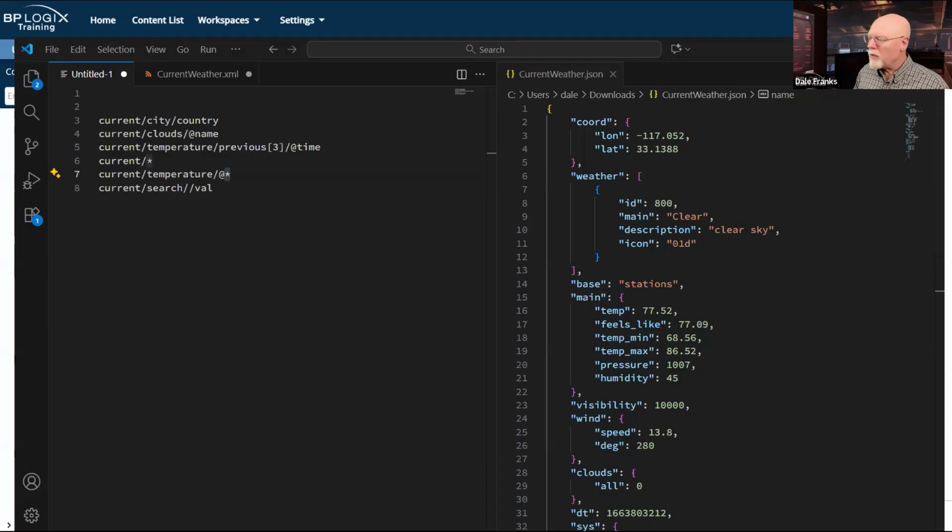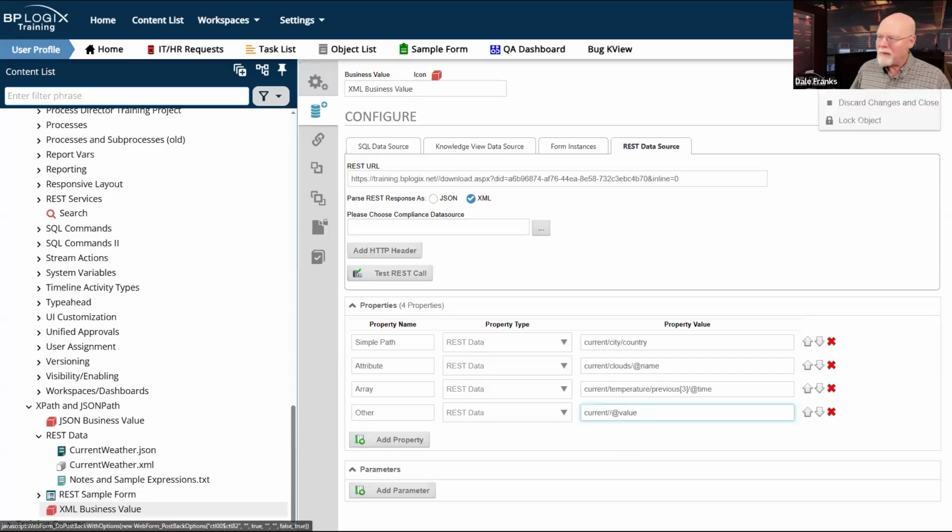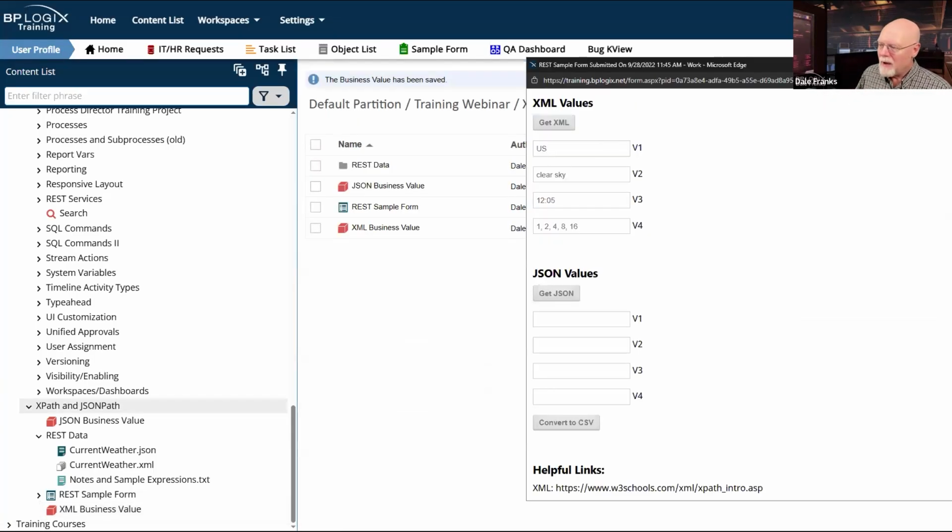But the asterisk is useful because it gives me the ability in XPath to do something like this. Let's just use current / at value. So let me copy that. Go back here and go current / at value. Let's save our form there. Let's save our business value. Let's get our XML. Ooh, I'm getting a lot of stuff here. Maybe I need a bigger text box. Boy, that's a lot of stuff that I'm getting in this one text box.